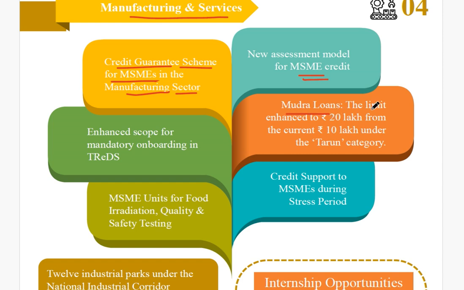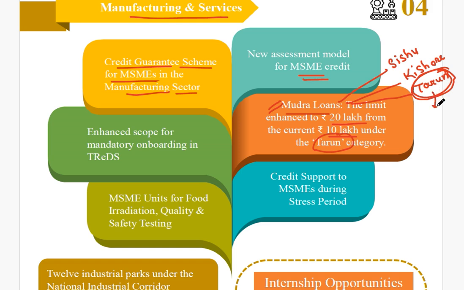Mudra loans will be continued, and this time the upper limit of the Mudra loans has been increased from 10 lakh to 20 lakh under the Tarun category. Under the Mudra loan there are three categories: we have the Sishu category, the Kishore category, and the Tarun category. In the Tarun category, earlier the maximum loan that could be availed was 10 lakh. So this has now increased to 20 lakh. Okay, so I hope you understood.